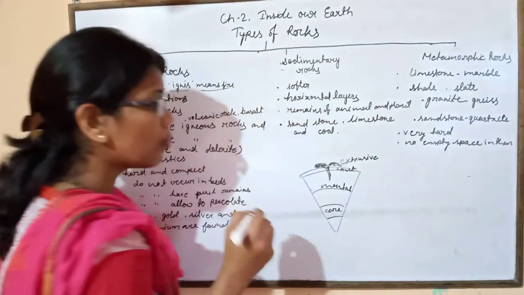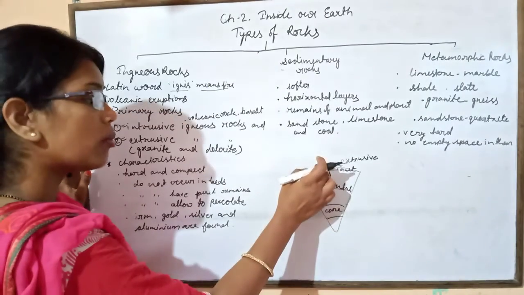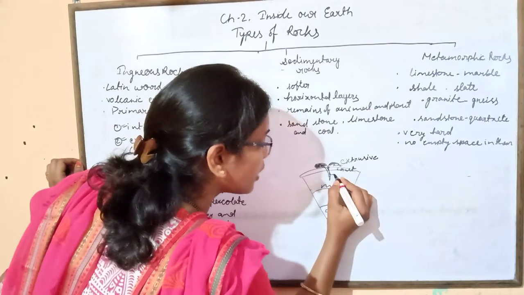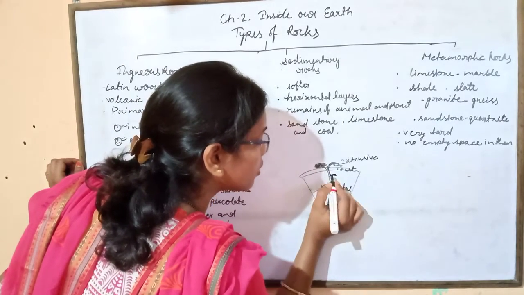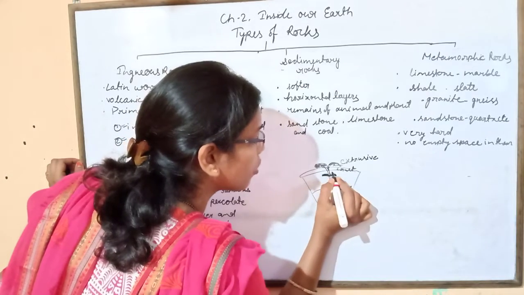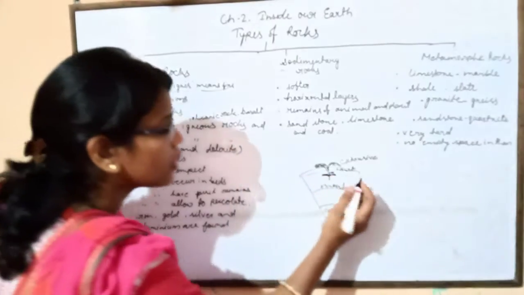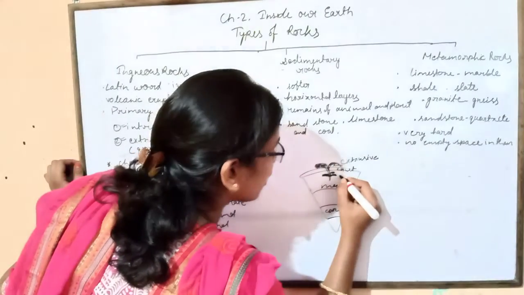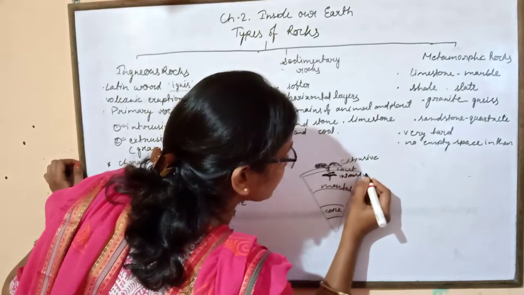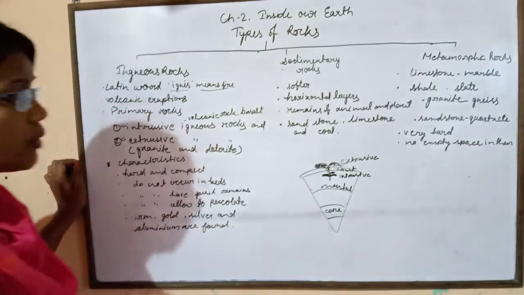And some magma is not able to come to the surface, and at that time it remains beneath the earth. It is found in the veins of the volcano, inside the earth, so that it is known as intrusive. So, extrusive igneous rock and intrusive igneous rock.